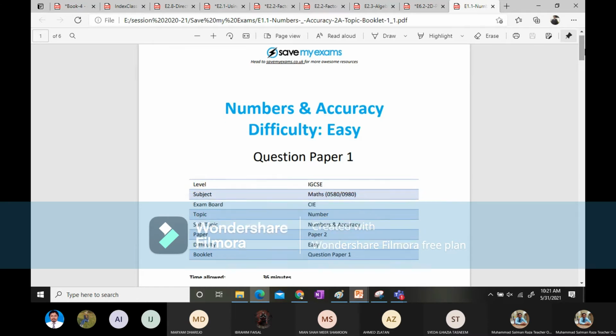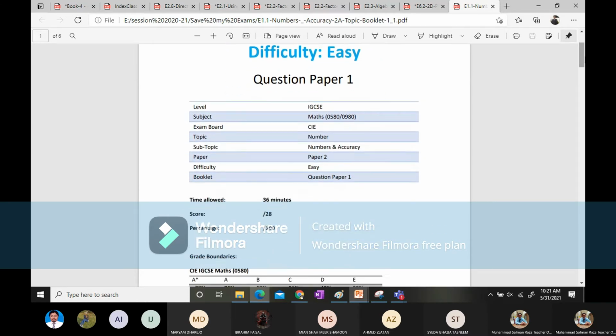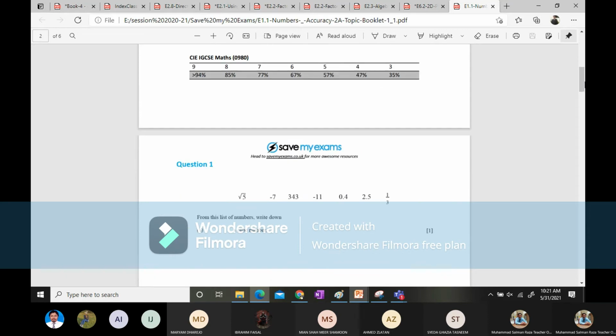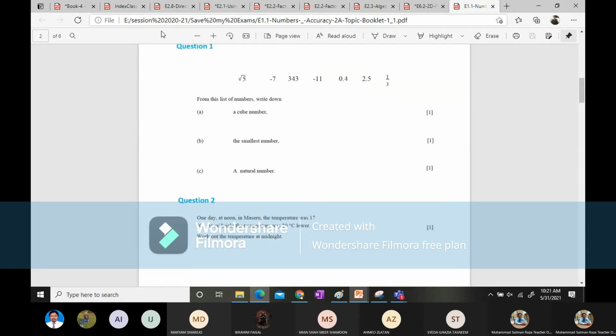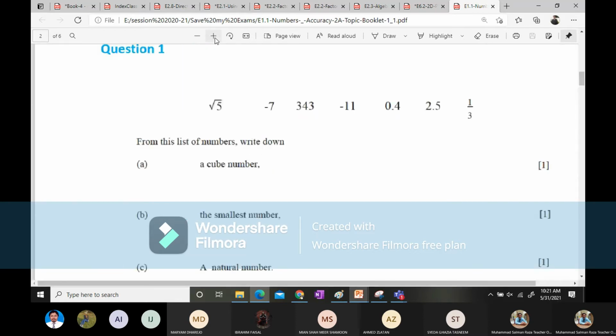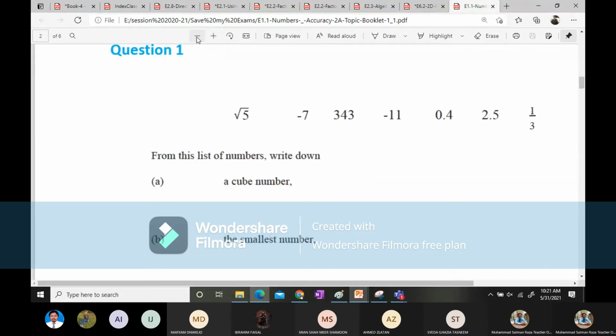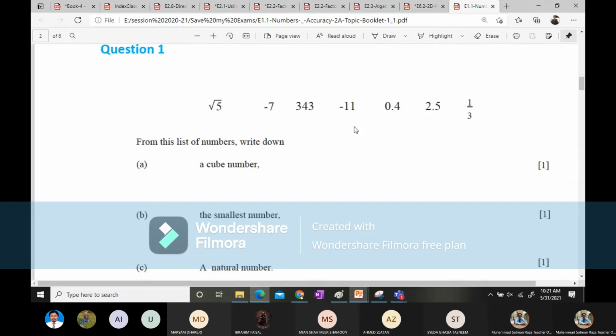I am sure everyone has grabbed the notebook and the pen and pencil. So we'll start with the first question over here, and I'm going to zoom it in so that you may see it easily. Now you can see that the first question is right here in front of you. It's square root of 5, minus 7, 343, minus 11, 0.42.5 and 1 upon 3.